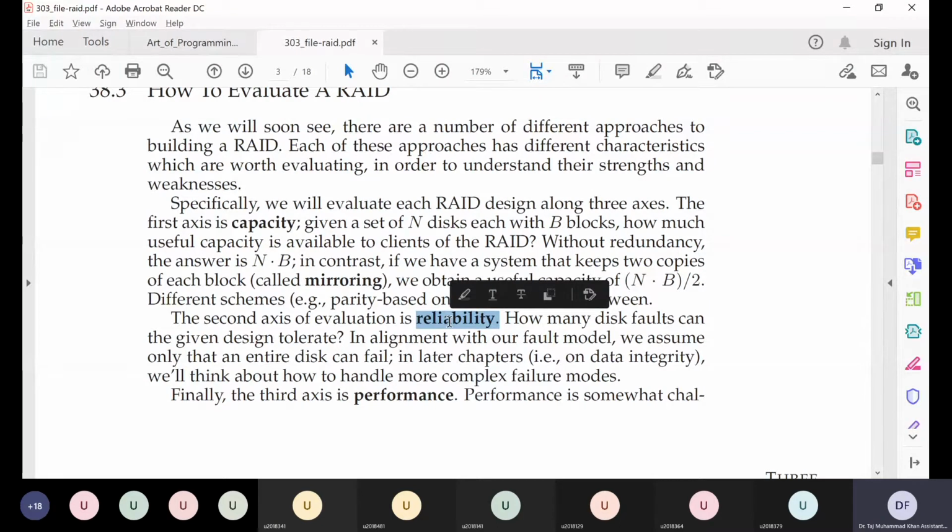So this will be the reliability of our RAID system, or we can also call it tolerance to failure. These are the three axes: performance, capacity, and reliability, against which we will measure our different RAID implementations.